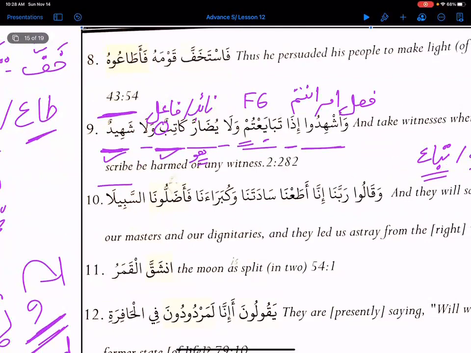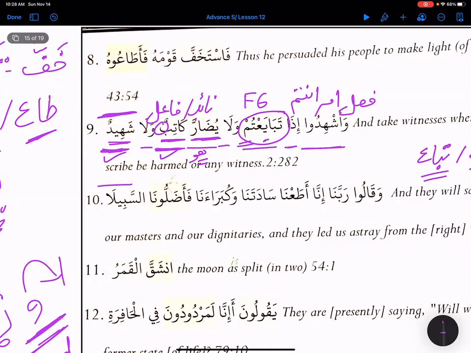So basically, Allah subhanahu wa ta'ala is saying that neither the katib nor the shaheed should harm or hurt others. They should not hurt when they are writing and when they are giving witness. This is in the context of transactions, of trading.